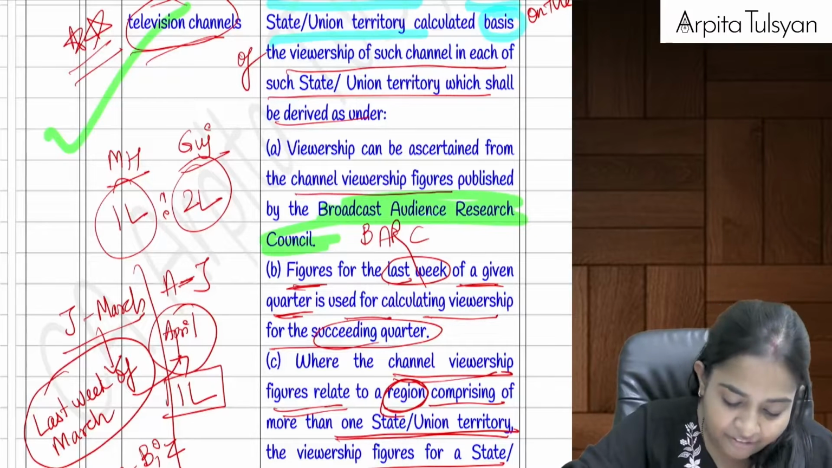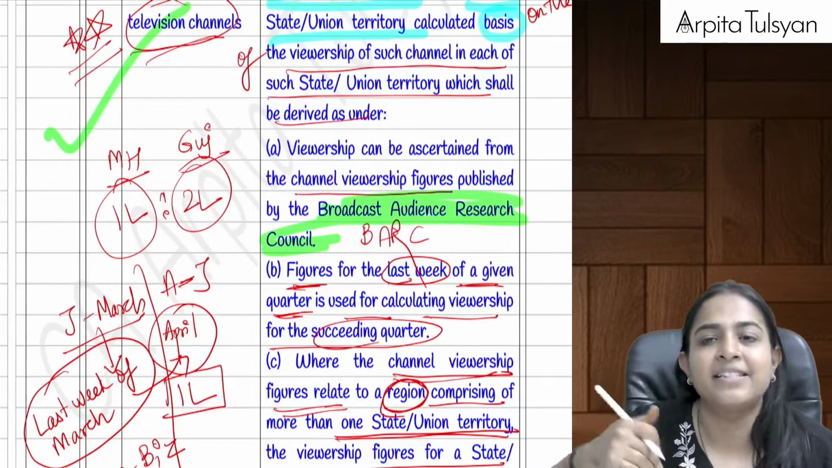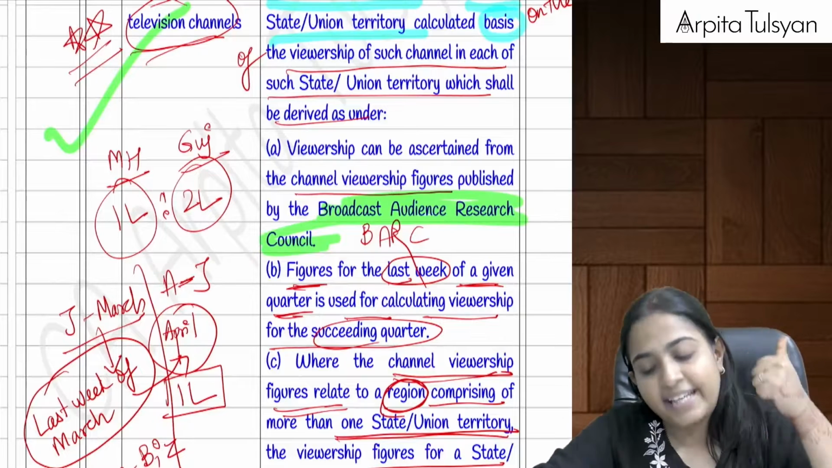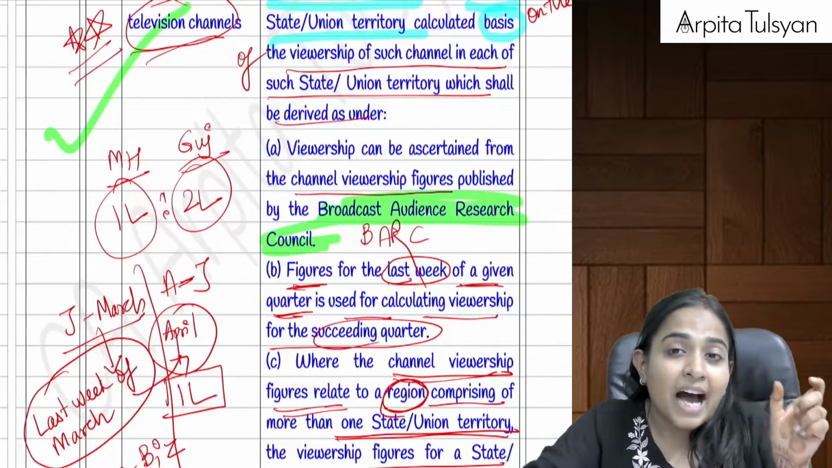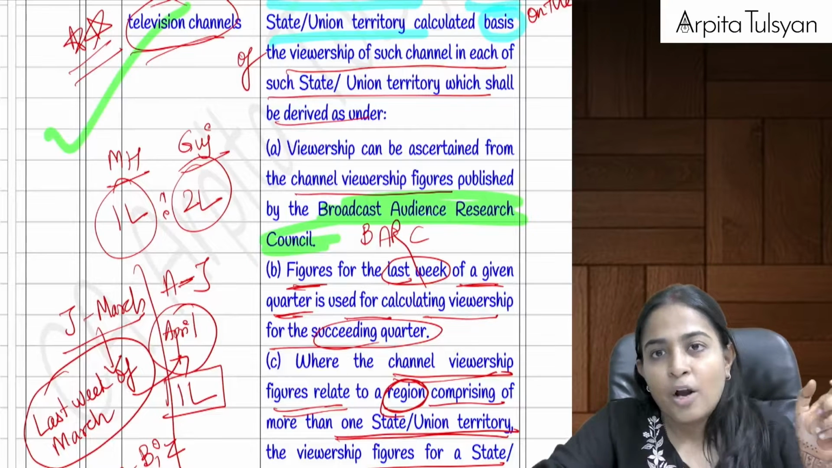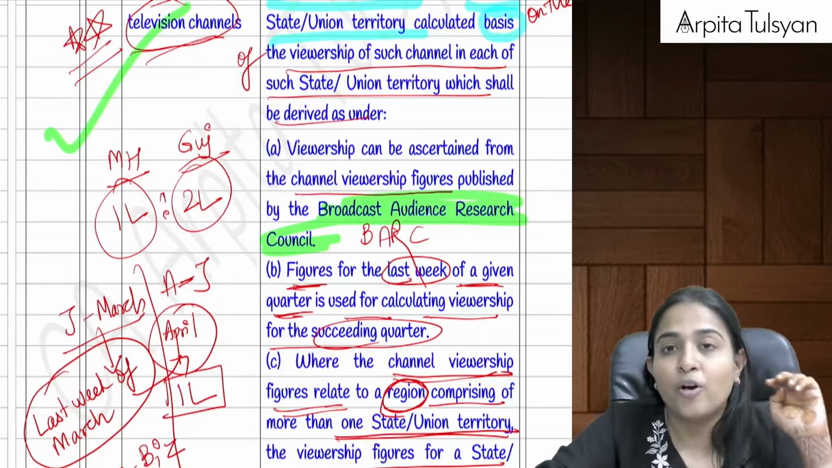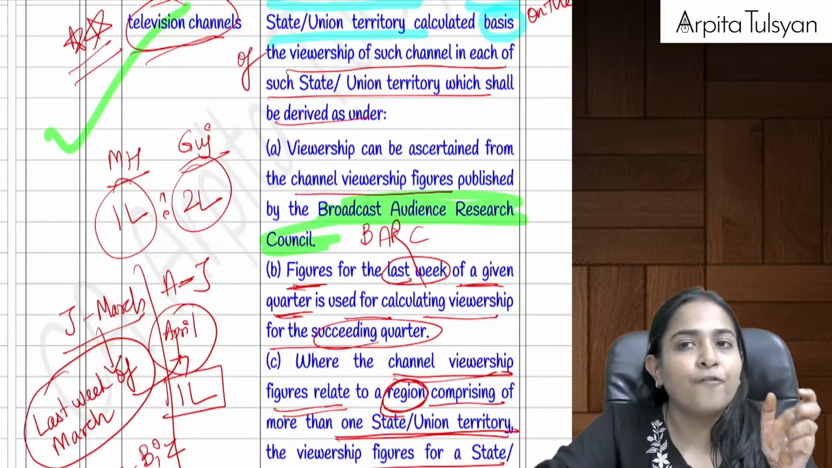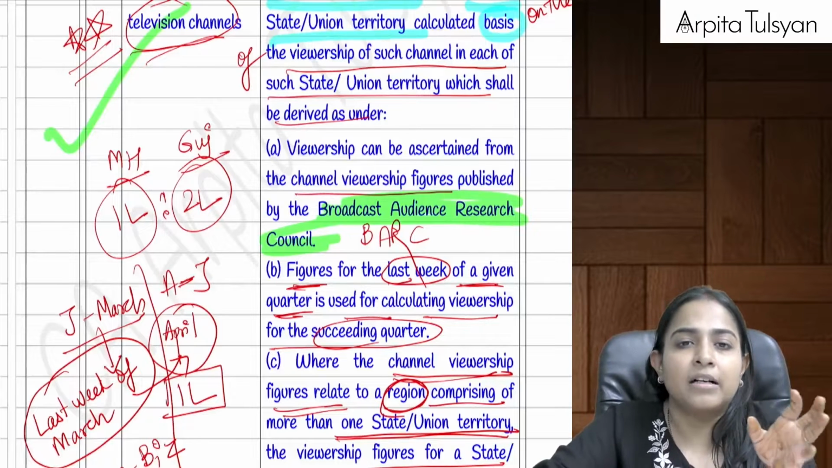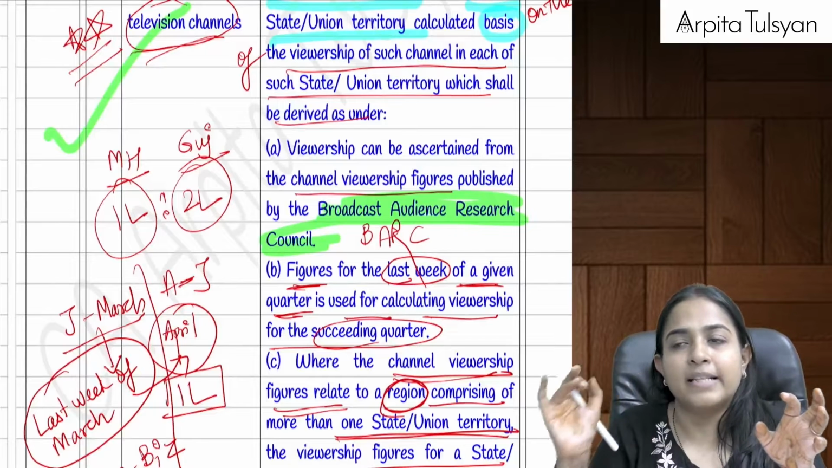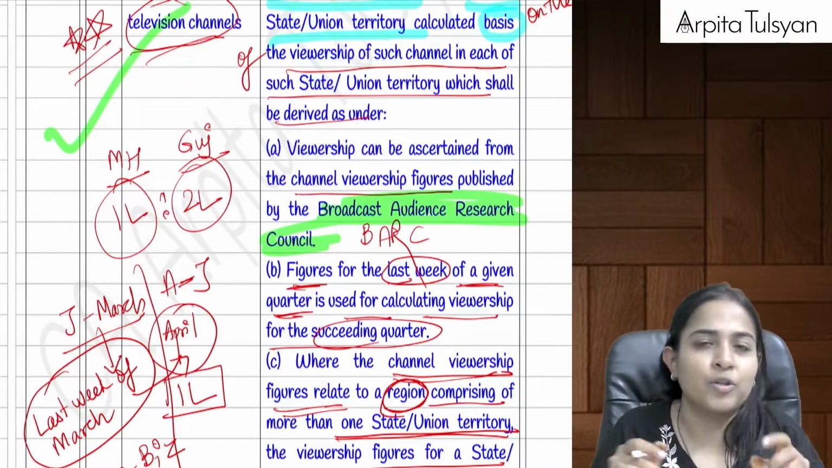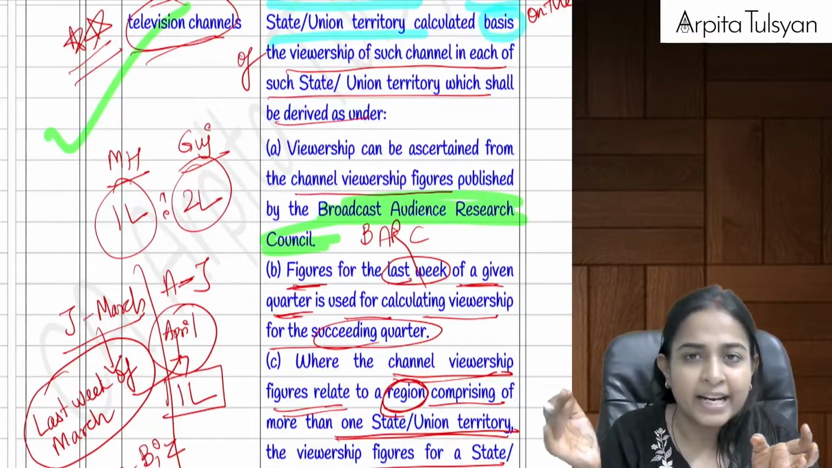If the supply is done during the current quarter, we will take the number of viewers of the last week of the last quarter. Last week of the last quarter, that will be your number of viewers. And let's say number of viewers in Maharashtra is 5,000, for example, and number of viewers in Gujarat is, let's say, 10,000. So the amount will be divided in the ratio of 5,000 and 10,000.